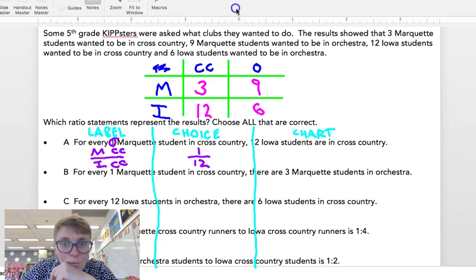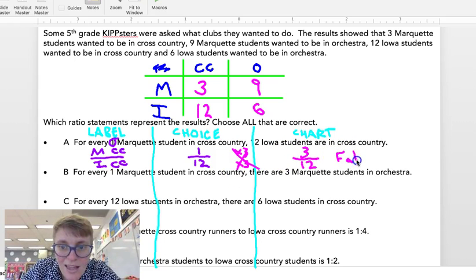In my answer chart, which is in pink, it says there are 3 Marquette cross countries and 12 Iowa cross countries. If I look at these 2 fractions, 1/12 and 3/12, those are not equivalent. 1 times 3 is 3, but 12 times 3 does not make 12. So I know this one is false. So I would not bubble A because A is not correct.